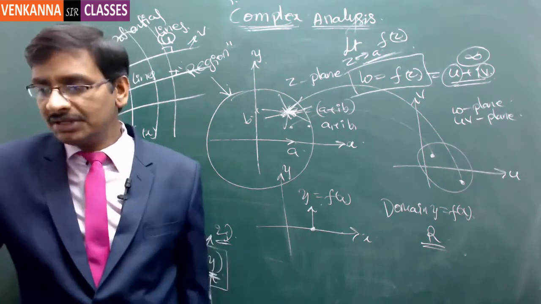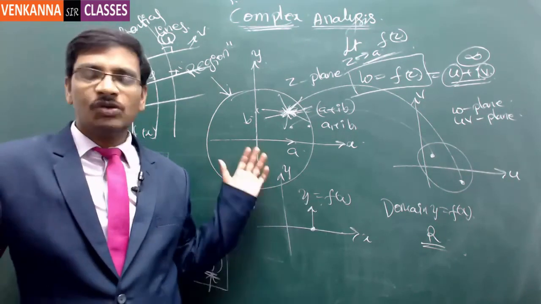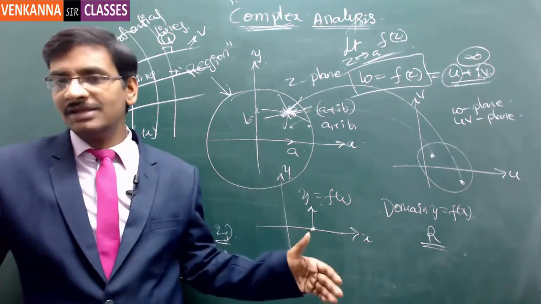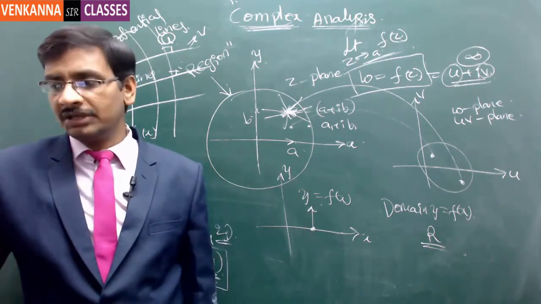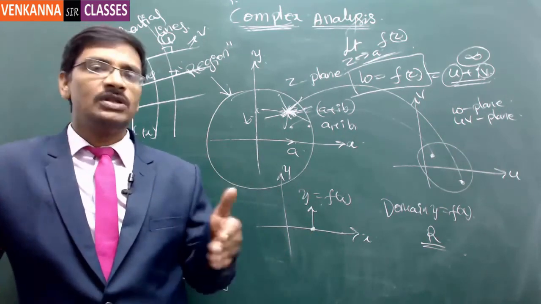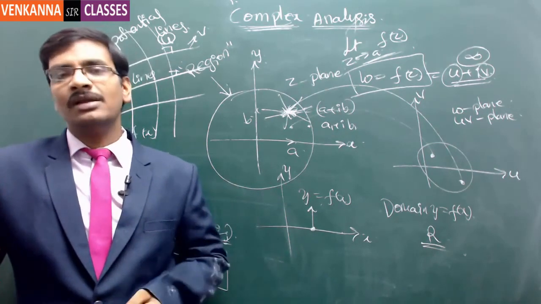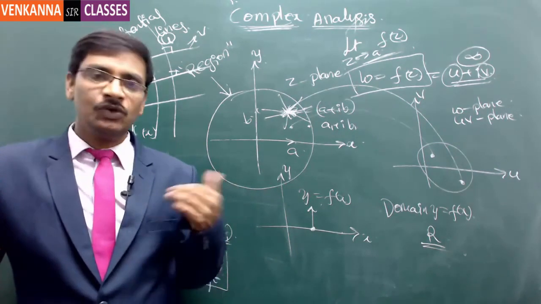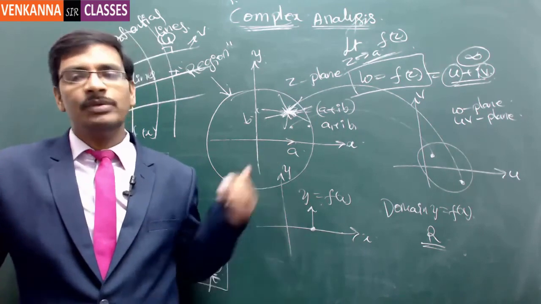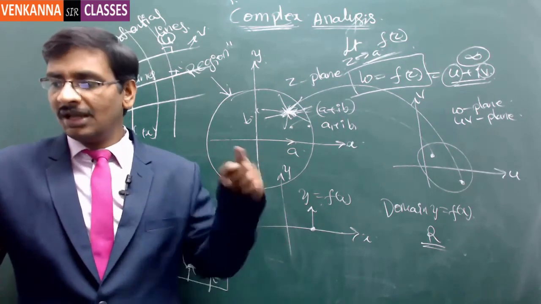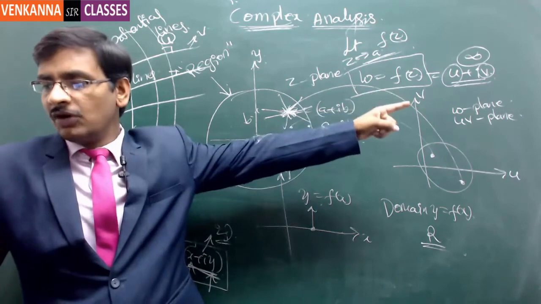If you take electrical engineering, the equipotential lines and the electric field lines will always be perpendicular to each other. So if you know the equipotential lines, you will be able to calculate the electric field lines. If you know the electric field lines, you will be able to calculate the equipotential lines. Again, it is the same application, and it follows exactly the same principle.